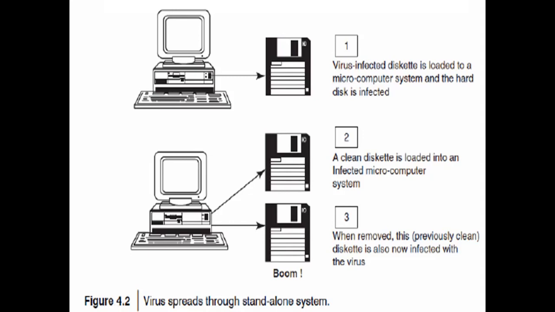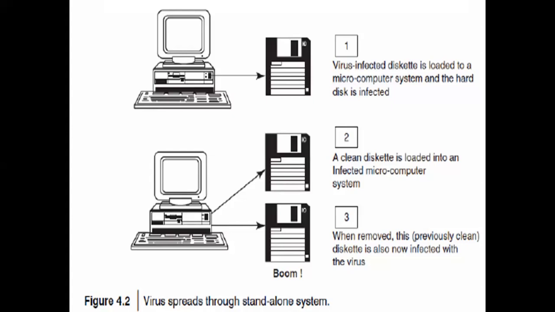Once we insert removable disks, like floppy disks, CDs, DVDs or pen drives, all of these are called removable disks. The virus-infected disk is loaded into a microcomputer system and the hard disk is infected.